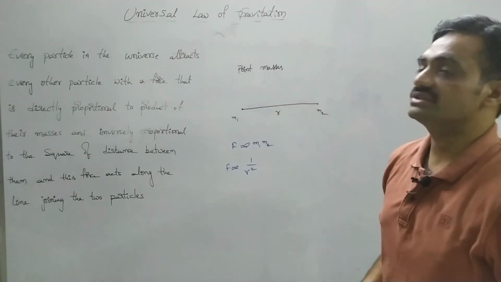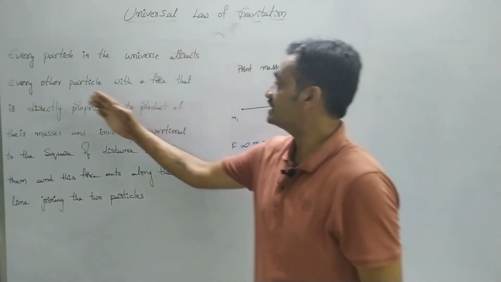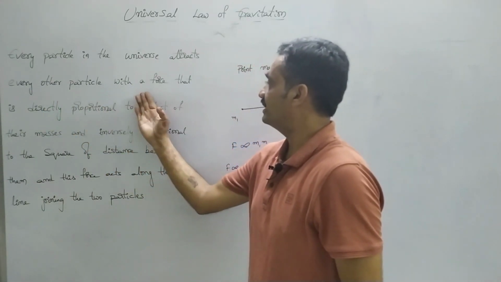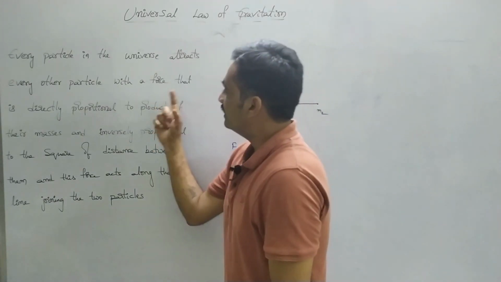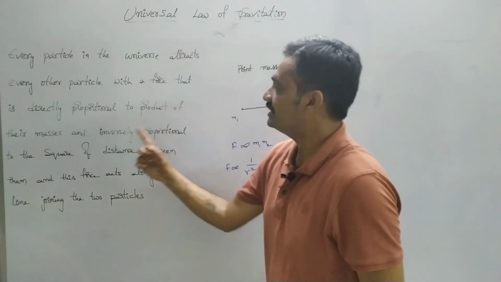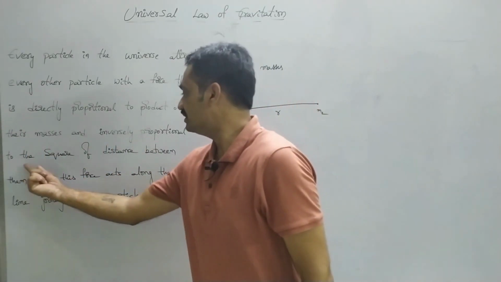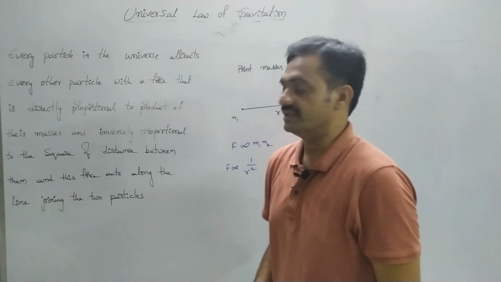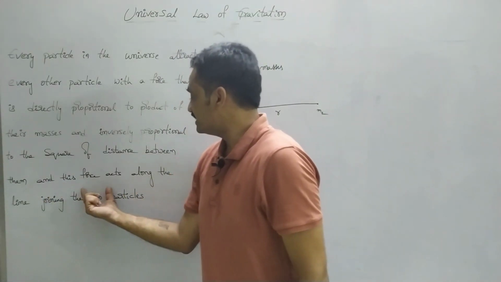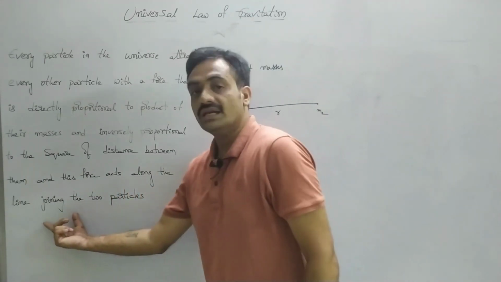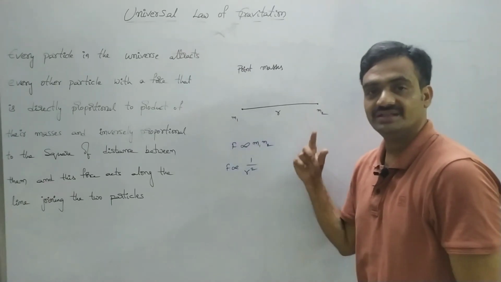Let's see the definition for this universal law of gravitation. Every particle in the universe attracts every other particle with a force that is directly proportional to the product of the masses and inversely proportional to the square of the distance between them. This force acts along the line joining the two particles.